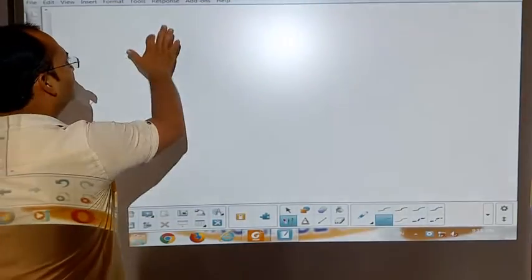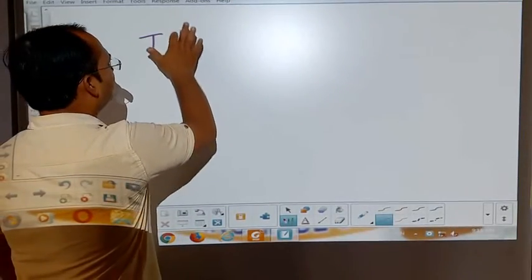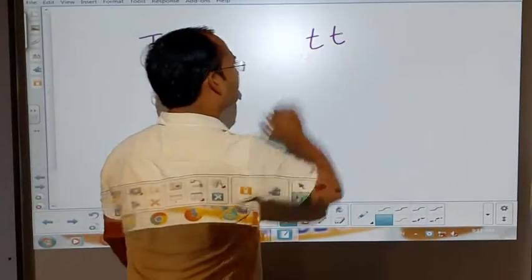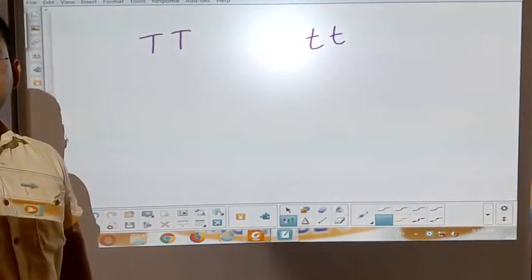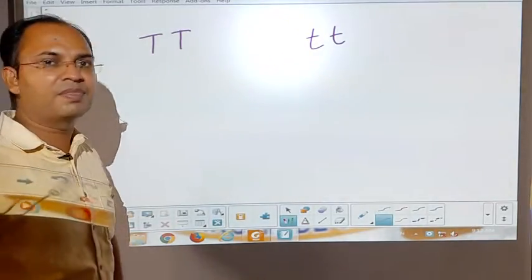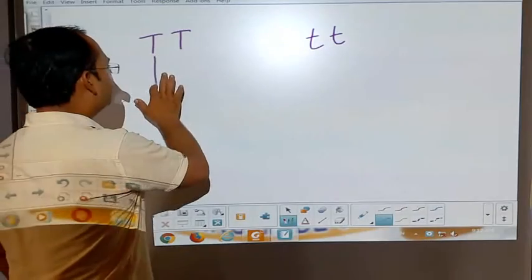Here, when a pure tall plant, capital T, is crossed with a pure dwarf plant, small t, let's see their possible combinations.